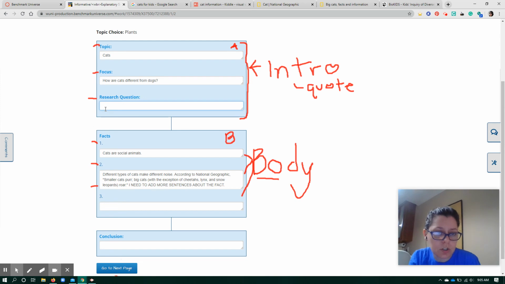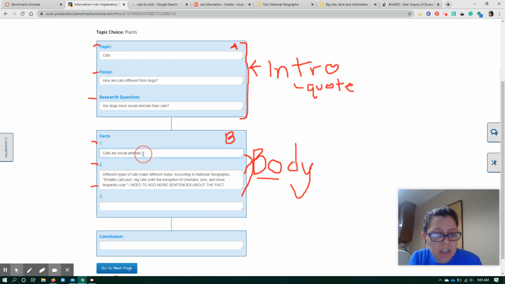So my research question is, I'm going to focus that down. I'm going to talk about one specific aspect of cats and compare it to dogs. So maybe I'm going to say, are dogs more social animals than cats?